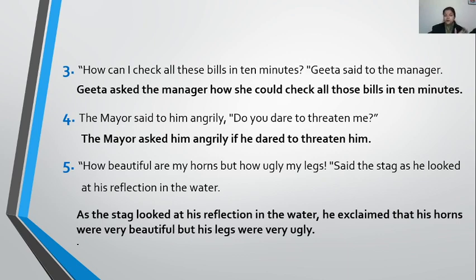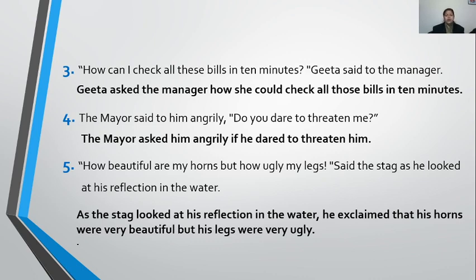Now look at it, the sentence has two clauses. Whenever long sentences are given to convert, children, solve that sentence clause-wise. Means first break the sentence into clauses and solve each clause one by one. Like here the sentence has two clauses. How beautiful are my horns. The second is how ugly my legs. So first will be, his horns were very beautiful but his legs were very ugly. So that will be easier for you.